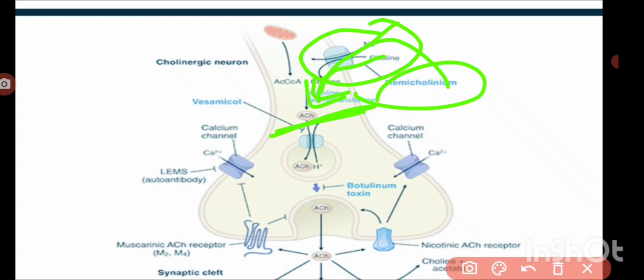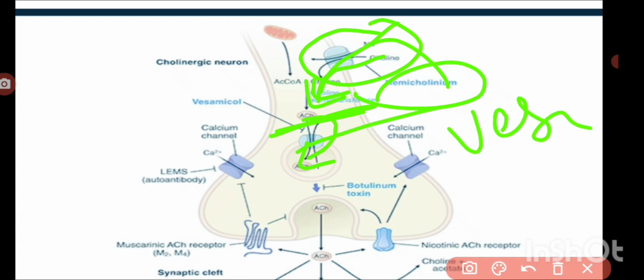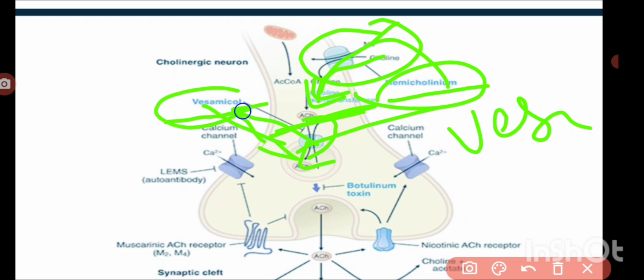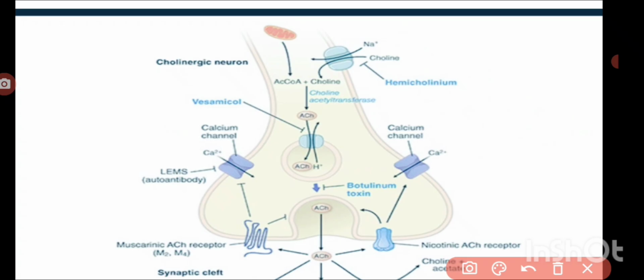Then the acetylcholine must be stored within the storage vesicles. This is with the help of vesicular acetylcholine transporters, and these transporters are blocked by vesamicol. So hemicholinium blocks the synthesis, and vesamicol blocks the vesicular transport of acetylcholine. The release is blocked by botulinum toxin. These are some of the drugs that affect the synthesis, storage and release of acetylcholine.